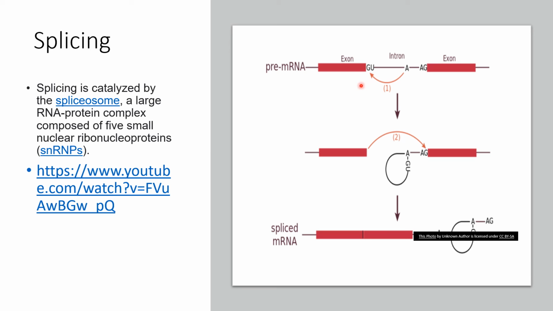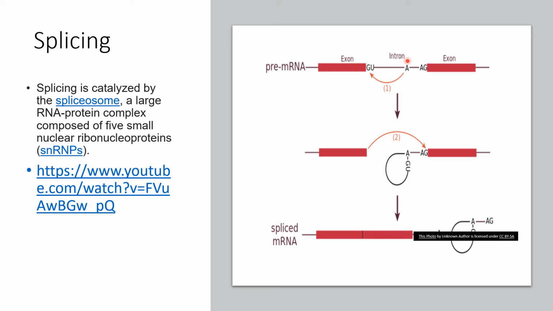Now to understand this, let us see how the intron sequences are present and how the spliceosome recognizes the intron sequences. It mainly recognizes both the 5 prime end and the 3 prime end of the intron sequence. Usually in introns, at the 5 prime end a sequence comes, a dinucleotide, GU. In the same way, in the 3 prime end it will have a dinucleotide, that is AG.